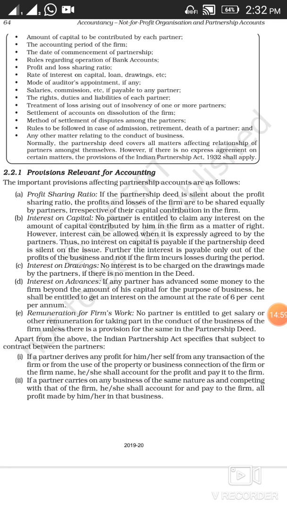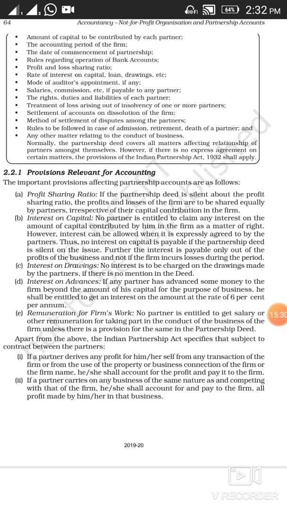Second, interest on capital. In case it is not mentioned in the partnership deed that partners are entitled to interest on their capital contributed, then no interest on capital will be provided. Means they will not be provided any interest on their capital contributed.